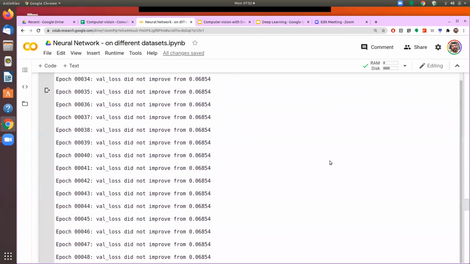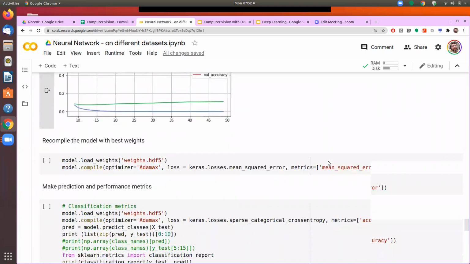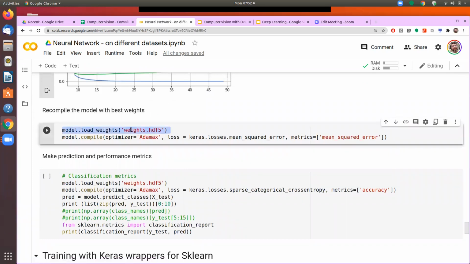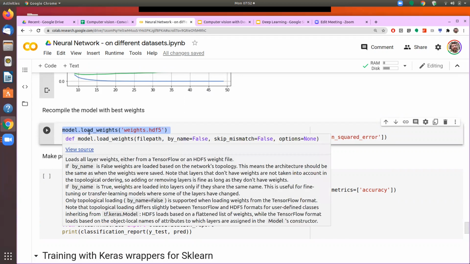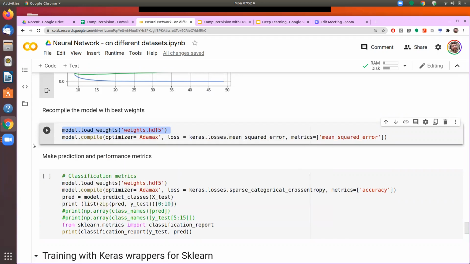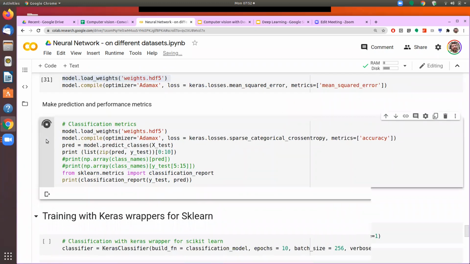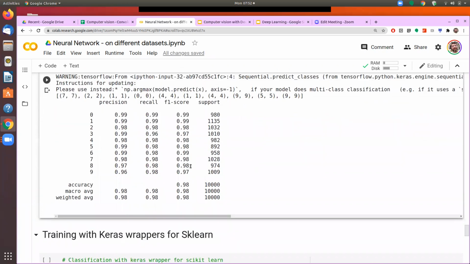So that is what we are doing here. We are calling those weights which were the best weights. So now we will load the model with the weights that we had obtained in the ninth epoch. That is what model.load_weights will do. And then we'll compile the model with those weights. That is what is being done here. And then we make the predictions and get the results. So as we make the prediction on the digit data set, it is giving me the accuracy of 98%.